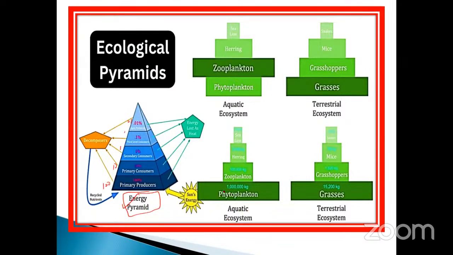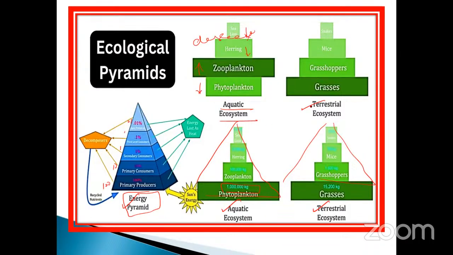Aquatic system is also there. Here, see, the phytoplankton content is high, so the pyramid is in the upward direction, fully upward. Okay, this one is also upward. So terrestrial ecosystem and aquatic ecosystem are both the same. Here also the grasses, grasshopper, mice, and snake. This is also correct. But in this aquatic ecosystem, what happened? The phytoplankton is less, zooplankton is high. And herring fish are very few compared to the zooplankton, and sea lions are very few.